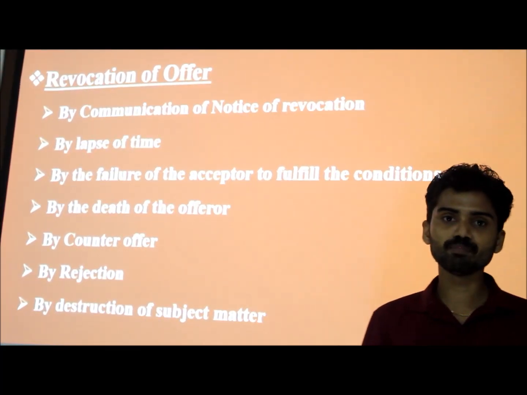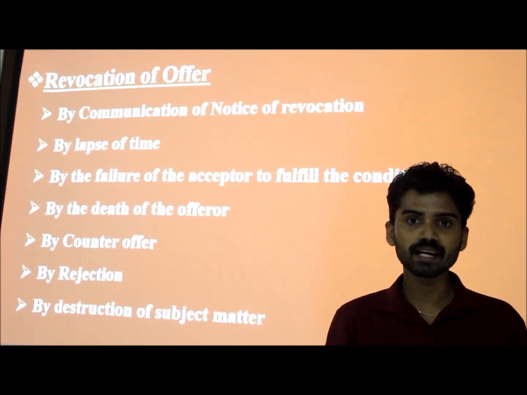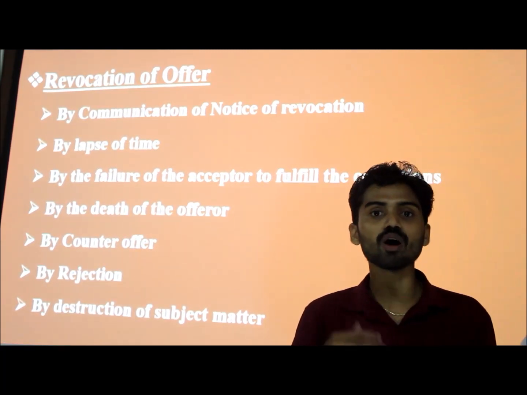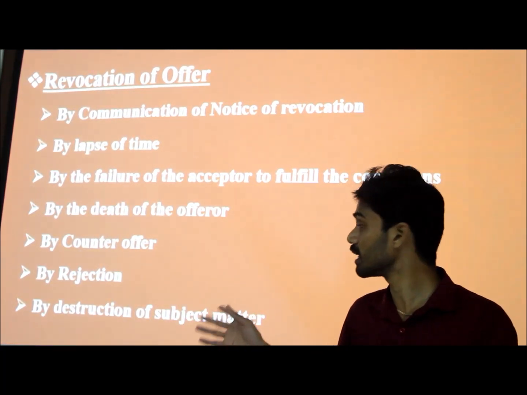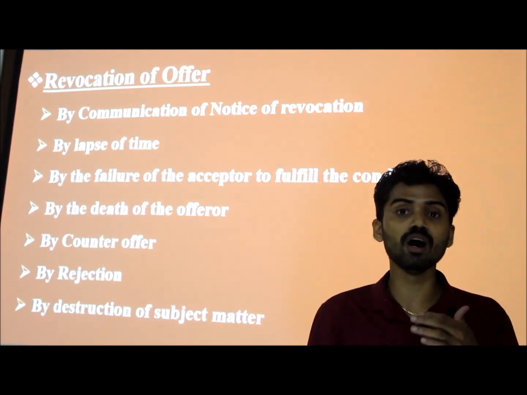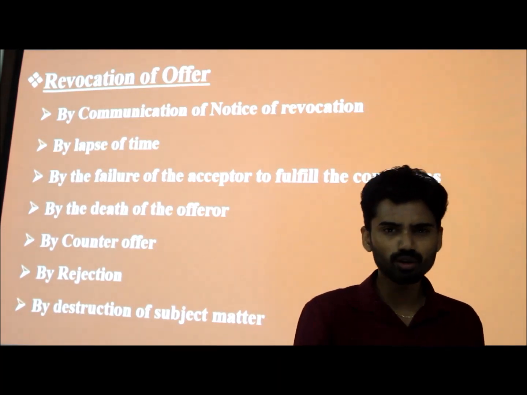So revocation simply means the cancellation of offer. So how can an offer come to an end, or how can we cancel that particular offer? These are the methods used by a person in order to revoke or cancel the offer. First one, by communication of notice of revocation.